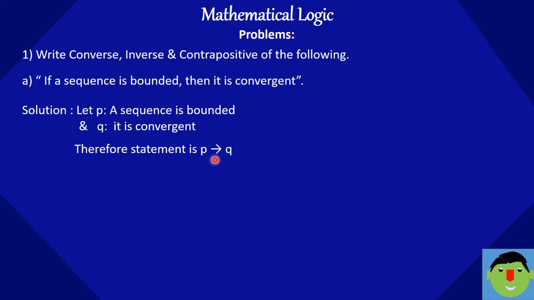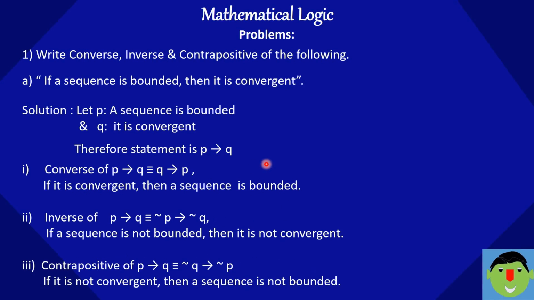Then we have to write the converse of this. You know that the converse of P implication Q is equal to Q implication P. We just have to interchange their positions. So first you write the Q sentence, then the P sentence. Therefore the converse of this statement is, if it is convergent, then a sequence is bounded.